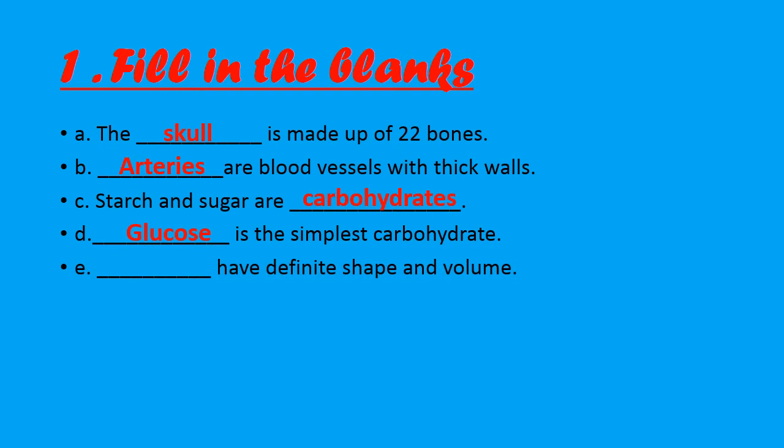Part E. Dash have a definite shape and volume. We all know that matter is found in 3 states: solid, liquid and gas. Among these 3 states, solids have definite shape and volume, because molecules in solids are very tightly packed. The intermolecular force between the molecules of solid is very strong. That is why they have definite shape and volume. So solids have a definite shape and volume.